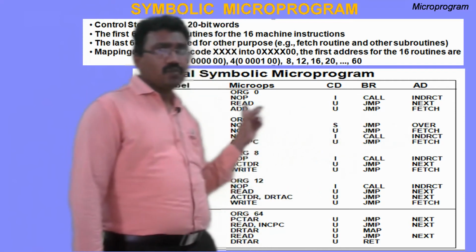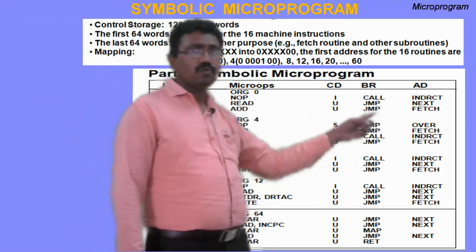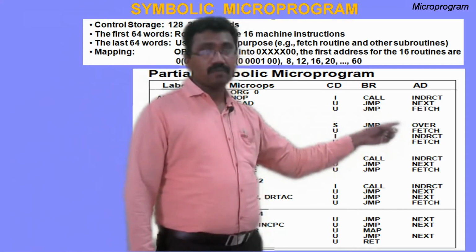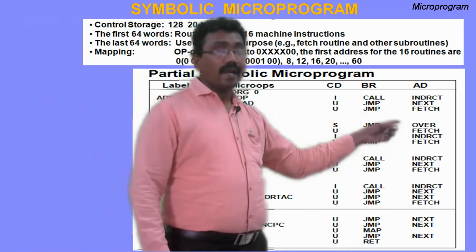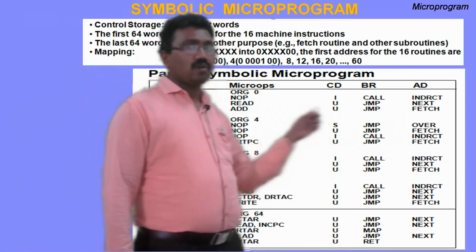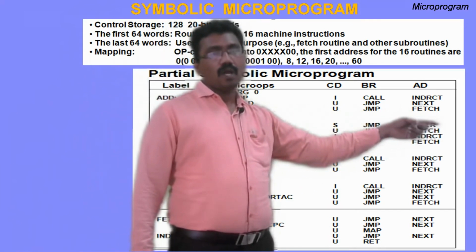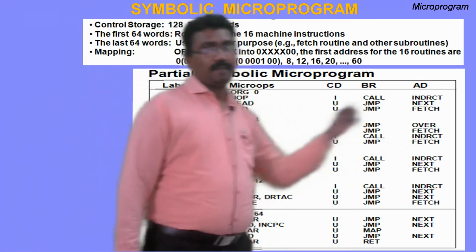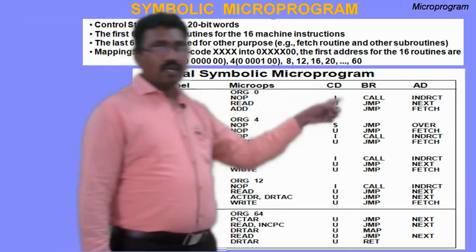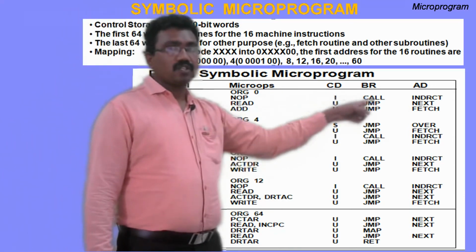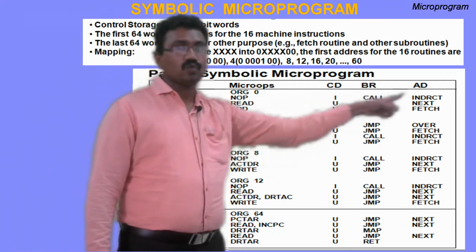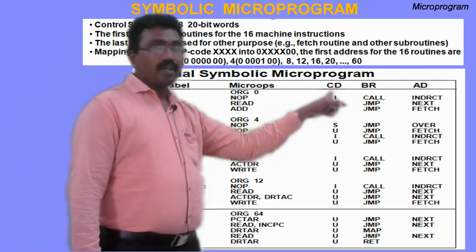fetch. After execution of every instruction, control must go to the fetch microprogram to initiate the micro operations for the fetch cycle, that means to read the next instruction from the memory. Fetch cycle is nothing but reading the instruction from the memory. Is it clear? So the point here is, if I is equal to 0, the call will fail. Only if the condition I is equal to 1, control goes to the indirect cycle. Assume the condition is 1.